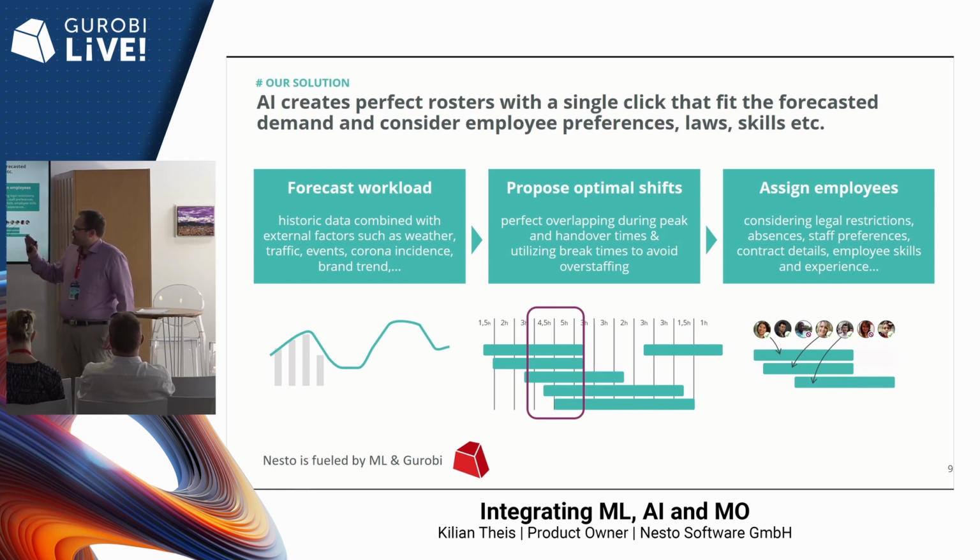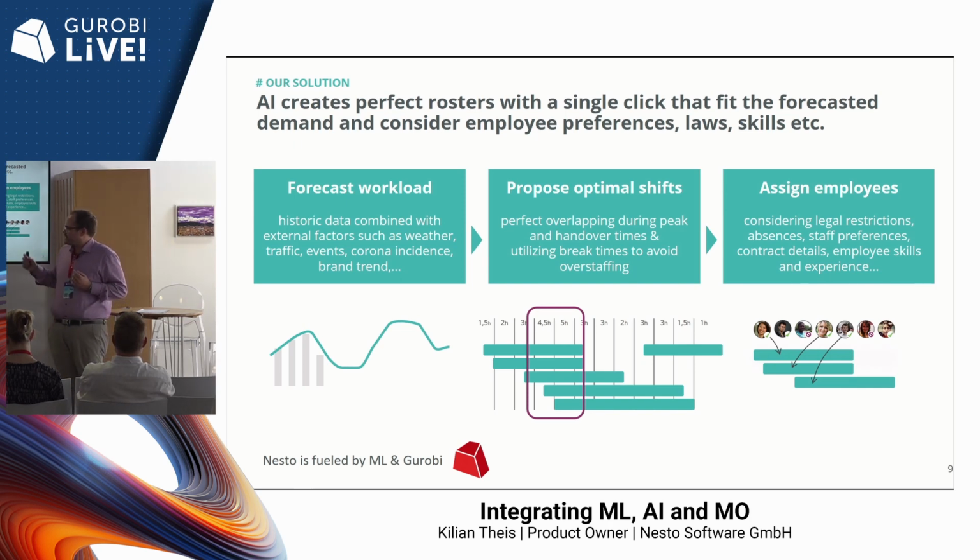And based on this employee demand forecast, we use a so-called shift generation algorithm to generate AI-based, we call it shift shells. A shift shell is a shift with a start time, an end time, but no employee is assigned yet. So this gives us the framework of shifts during the day.